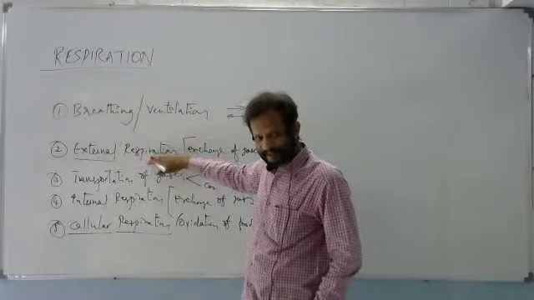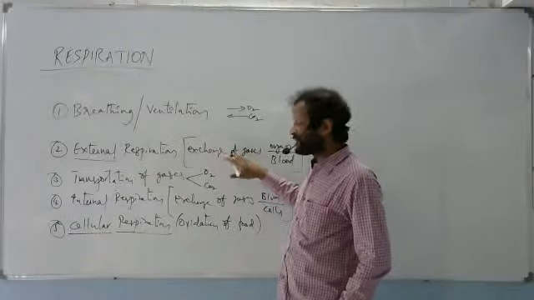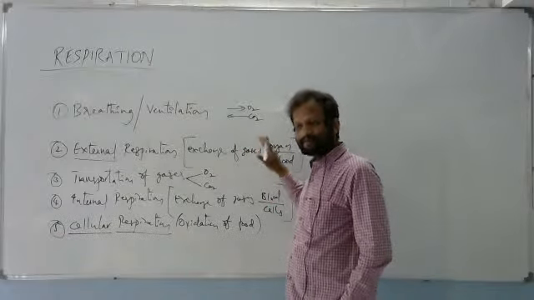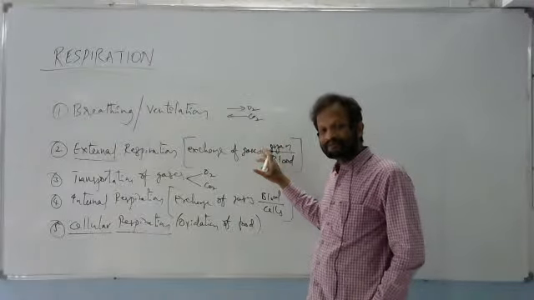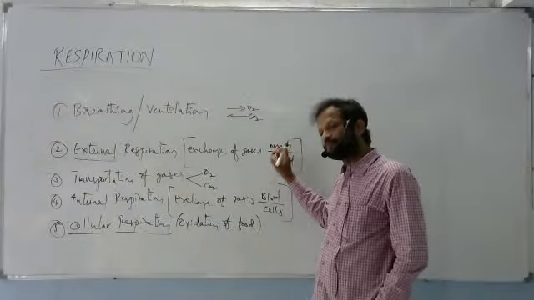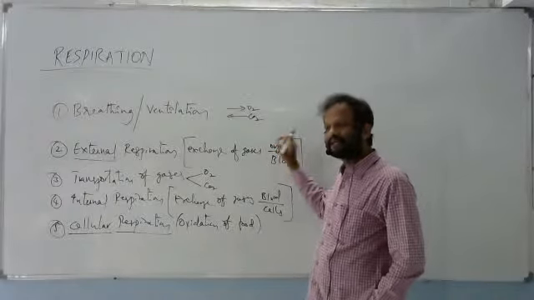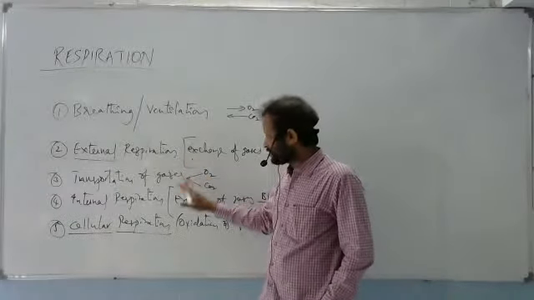Second phase, external respiration, exchange of gases between the respiratory organ and blood. Exactly the inward movement of oxygen from the lungs to blood and outward movement of CO2 from the blood into lungs takes place. That is external respiration.